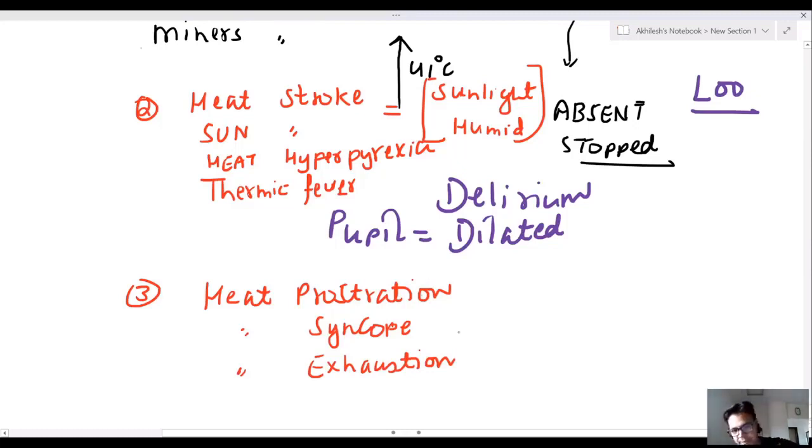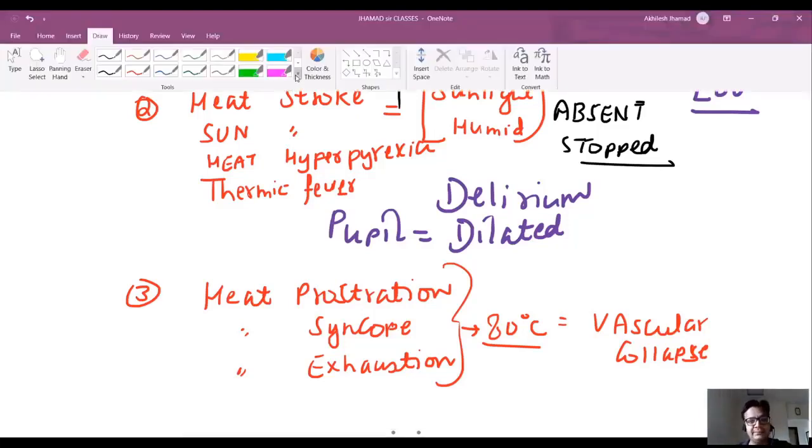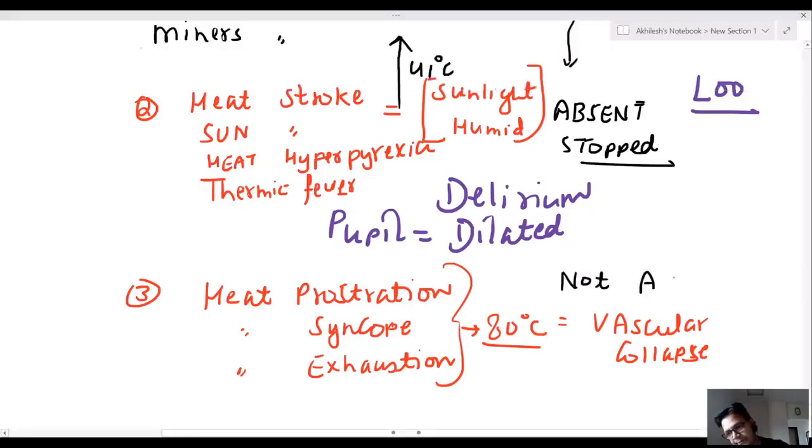What happens, sir? If you are going into a very high temperature, like 80 degrees centigrade, you get vascular collapse. And friends, here you get vascular collapse, no increase in the temperature, even sweating is not activated.